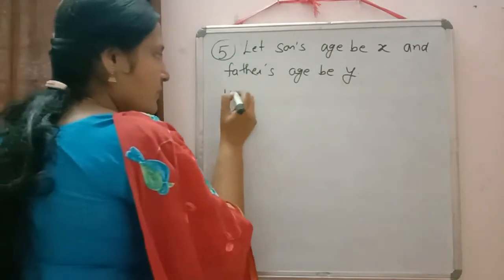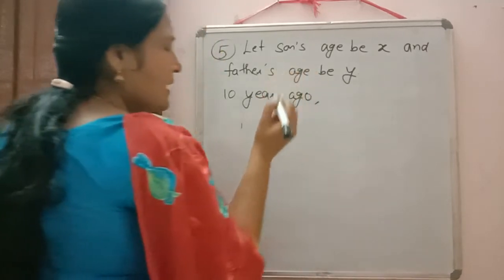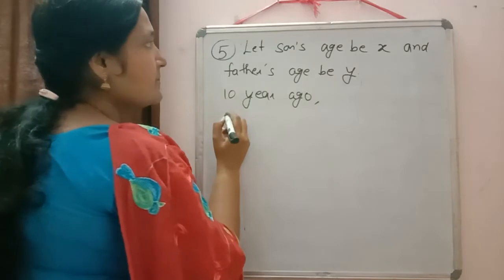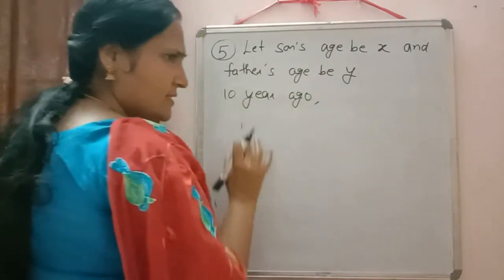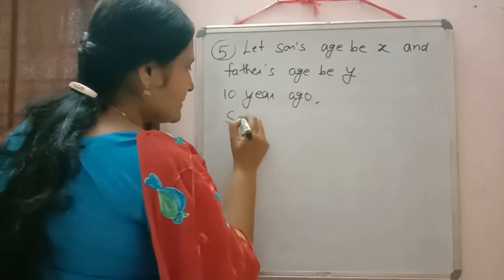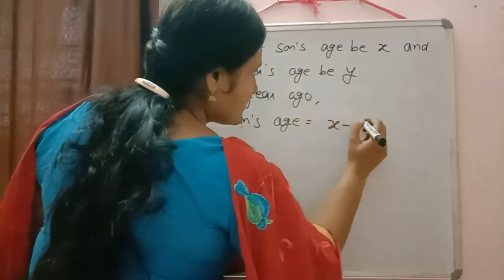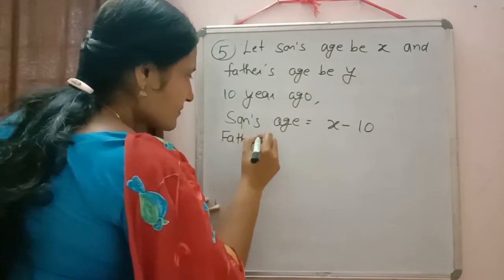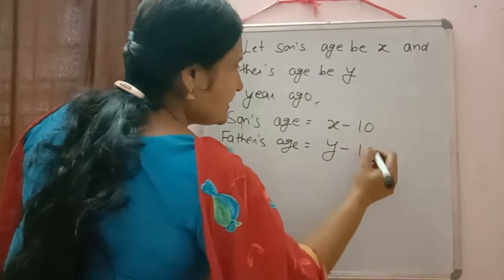So just write down 10 years ago. Why am I saying to write this down? Because there are marks for all these steps. If your solution is wrong, then also if you write all these things, you will get some marks there. 10 years ago, son's age, what will be son's age 10 years ago? Yes, x minus 10. And father's age will be equal to y minus 10.